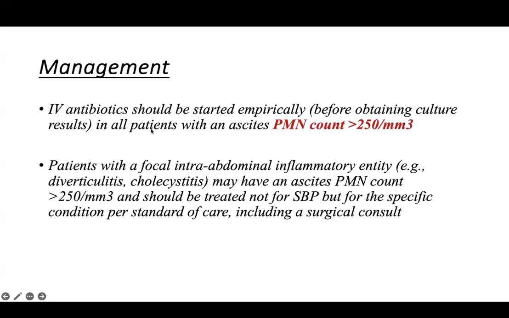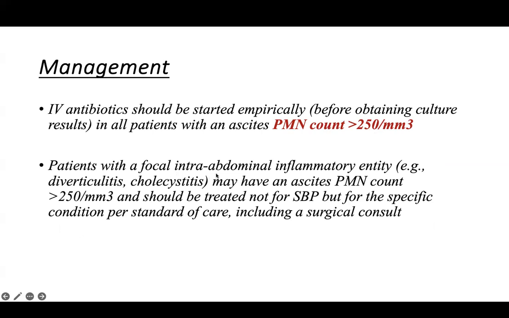So, management: in all patients whose ascitic polymorph count, that is absolute neutrophil count, is more than 250 per millimeter cube, the patient has to be started on IV antibiotics empirically. And also this fluid has to be sent for culture.